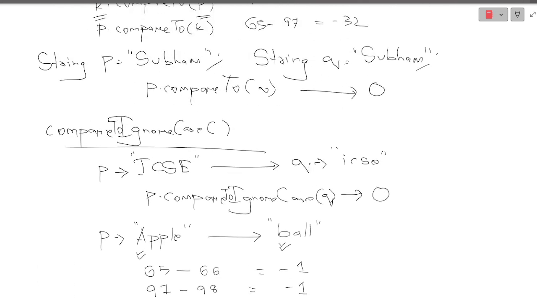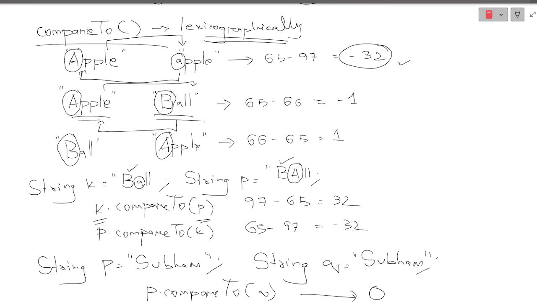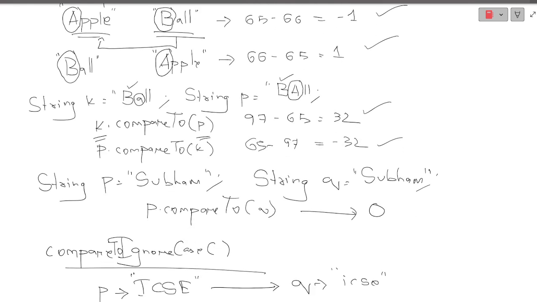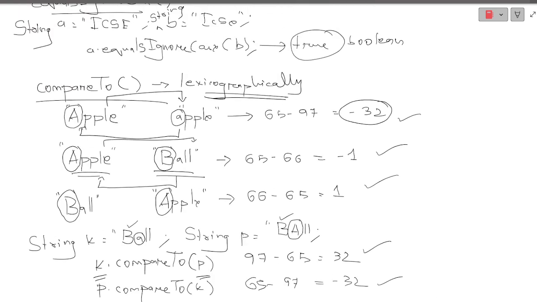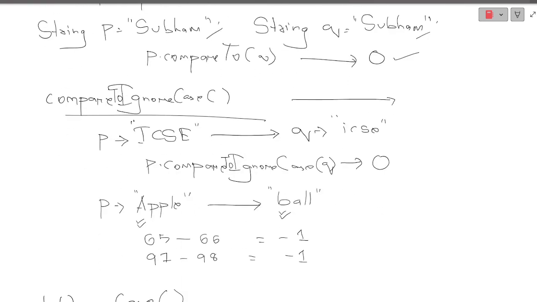I forgot to mention the return type. So what is the return type of compareTo? As you can see, every time it is resulting in integers. Yes or no? Every time 0, 32, -32, all this. So the return type of this particular compareTo will be integer. The return type will be int. So here as well, compareToIgnoreCase, the return type will be int.